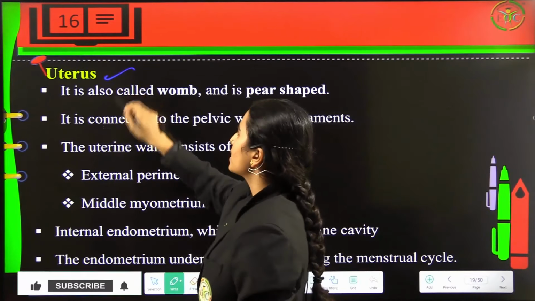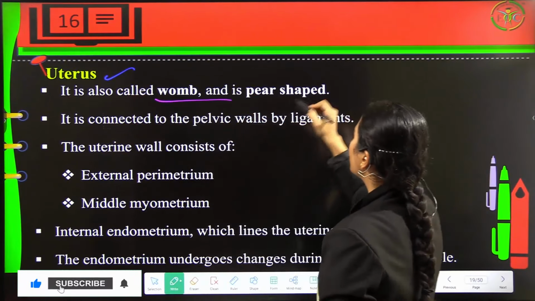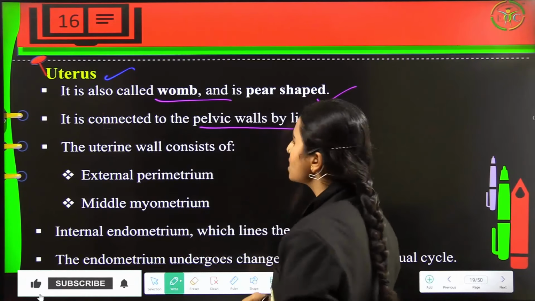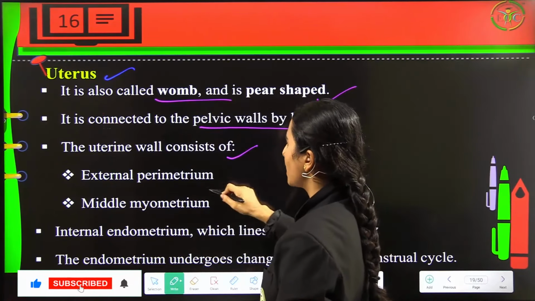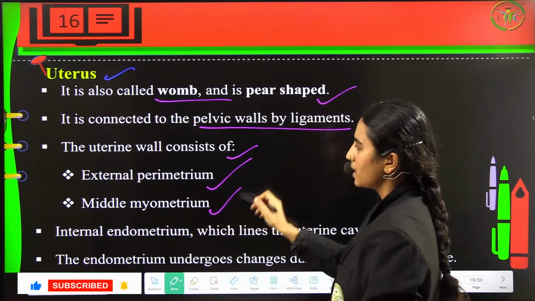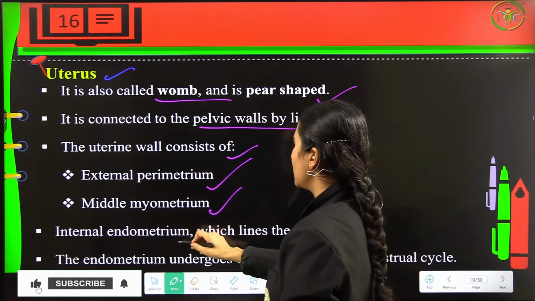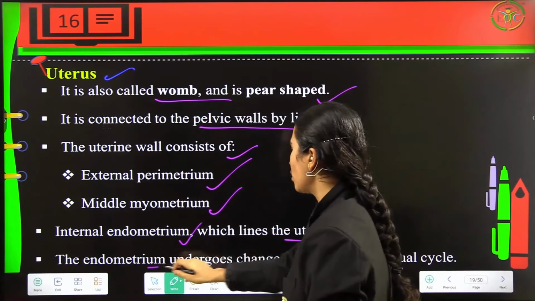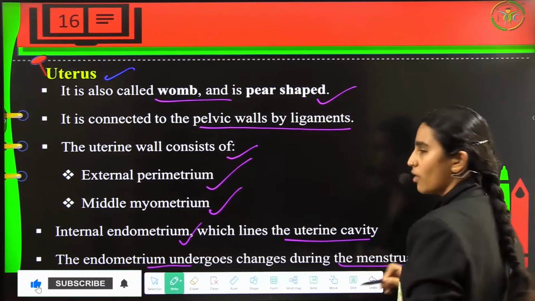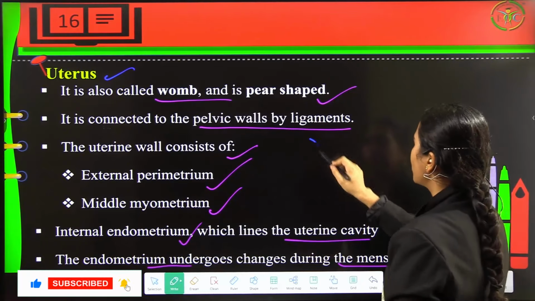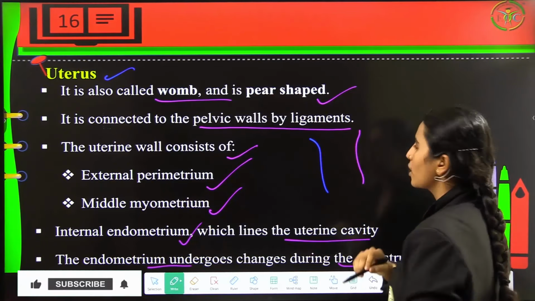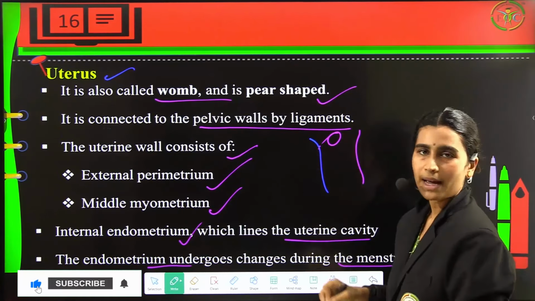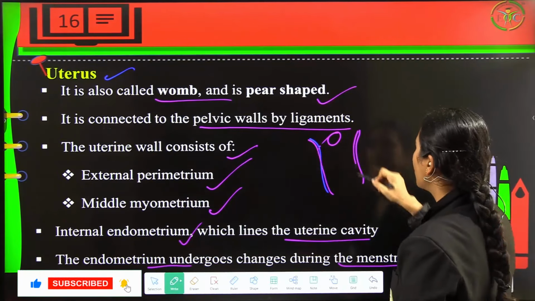Now coming to the uterus, which is also called the womb, is a pear-shaped organ. It is connected to the pelvic walls by ligaments, and it consists of the external perimetrium, the middle myometrium, and the internal endometrium, which lines the uterine cavity. The endometrium undergoes changes at the time of the menstrual cycle. So the endometrial layer has a lining of blood. If there is fertilization, this blood will remain. If not, it will bleed away.